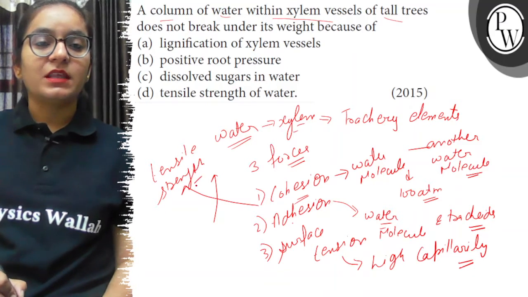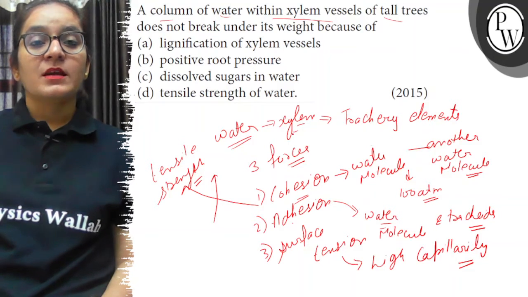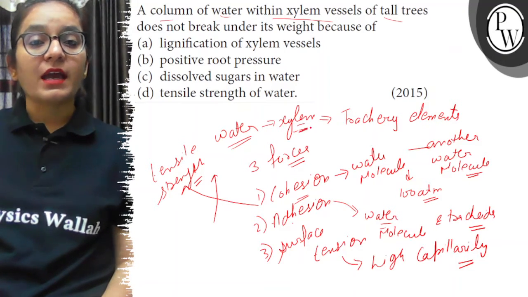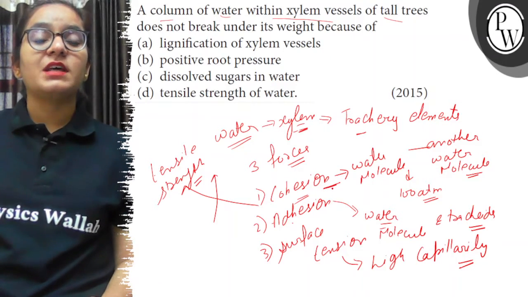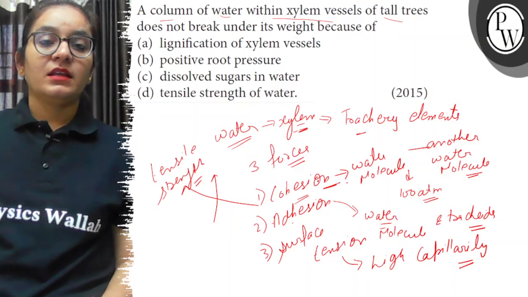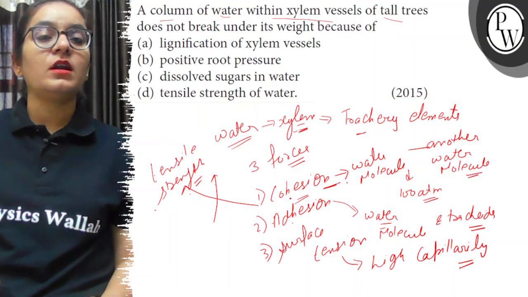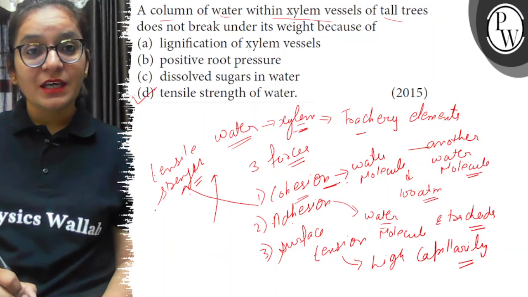of water, that applies between two water molecules that creates the water column. So water जो transport हो रहा है tall plants में through xylem in trachea elements is because of cohesive force that creates a column, and that cohesive force is also known as tensile strength of water molecules. So the correct answer here is option D. Thank you.